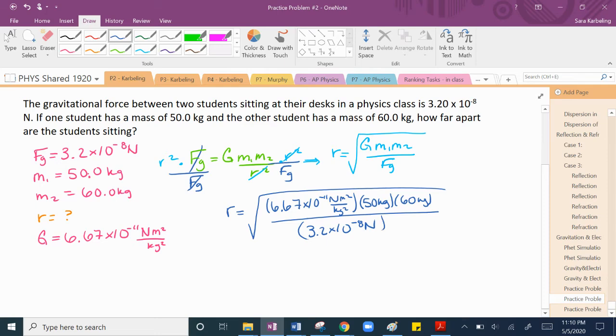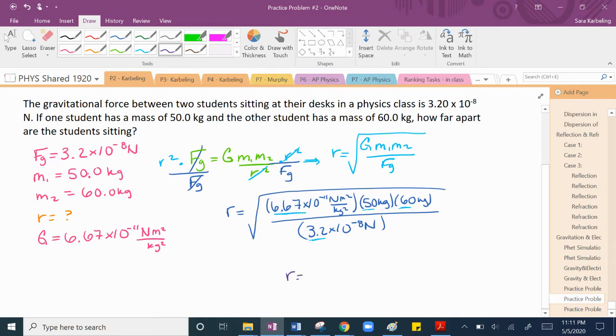All right. So again, this is the same thing that I mentioned before. If that scientific notation is causing you stress, then feel free to take this in as many steps as you want. You can do the 6.67 times 50 times 60, and then divide that by 3.2 to find that value, and then do the same thing with your exponents, and then square root your answer at the end. Okay, so make sure you do that square root at the end with that value. But you can absolutely do that. There is no harm in that, no judgment, whatever works for you.